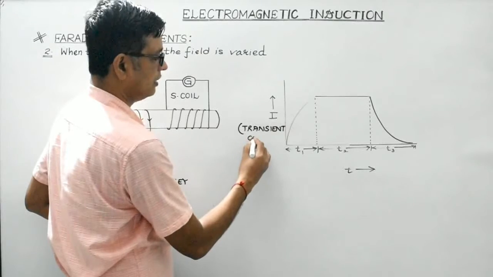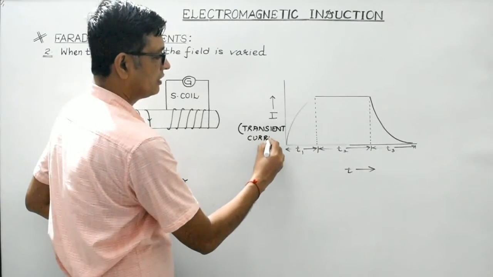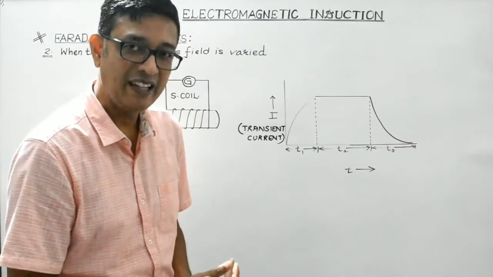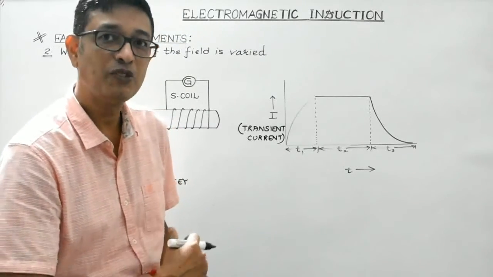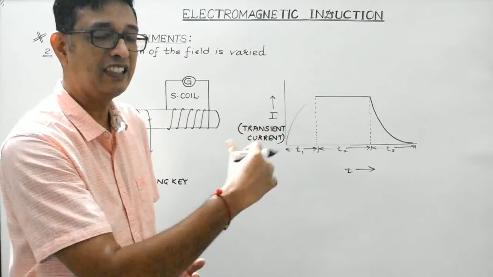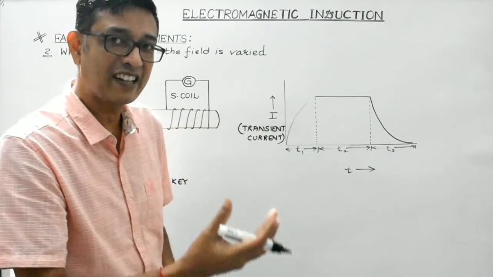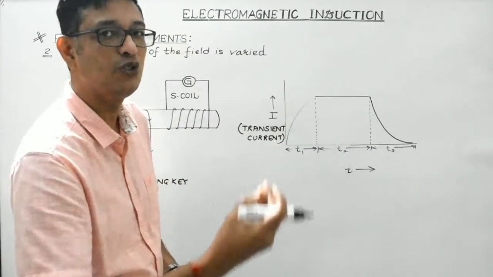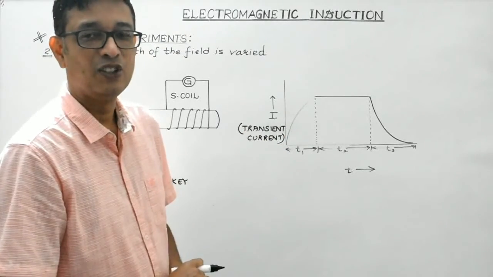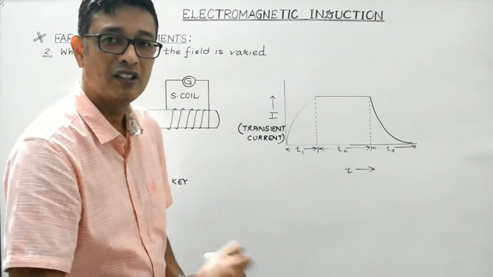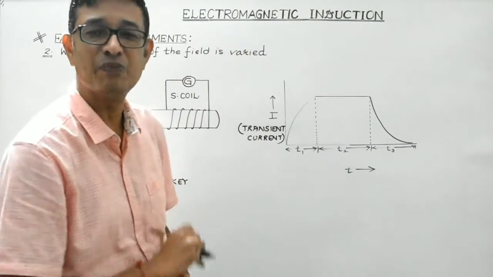Students, it is that type of current which takes some finite time to grow from zero to maximum value, and then again on releasing the key, it will take some finite time to decay from maximum to zero value. So it is not that when the switch is closed, the current will abruptly attain its maximum value.